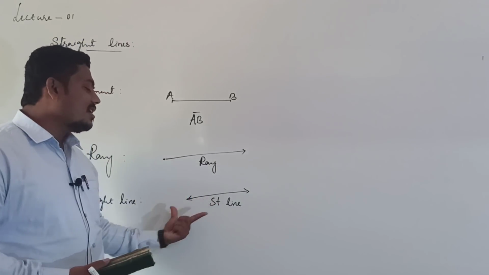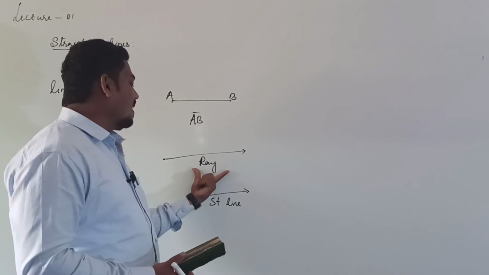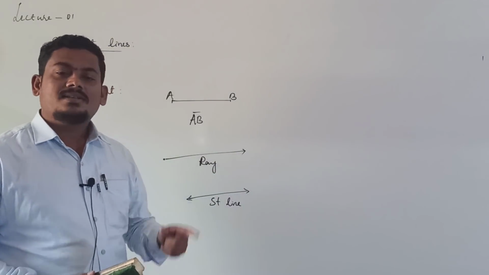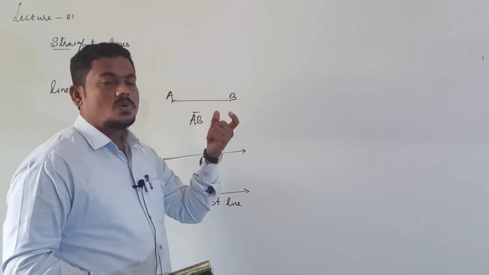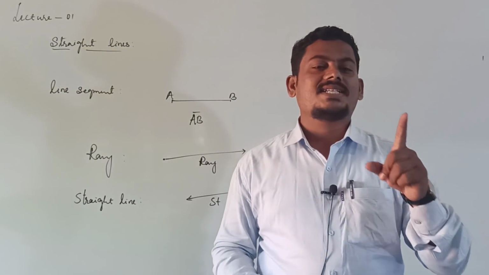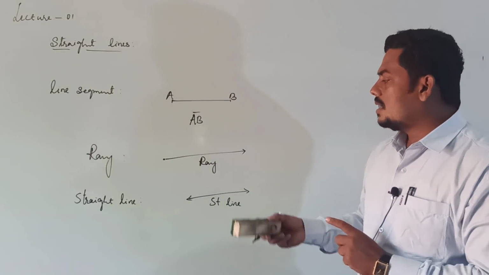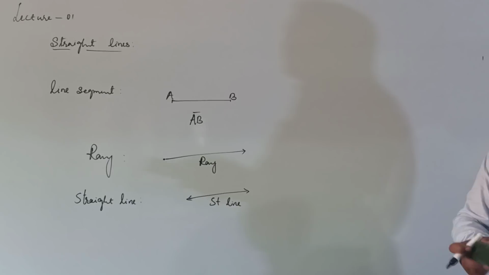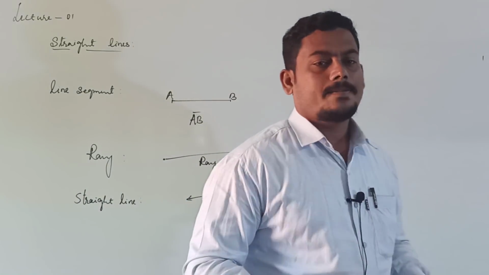Extension of line segment on both the sides in fixed direction is called a straight line. Extension of line segment in one direction is called ray. Let capital A and capital B are any two points in a plane, then shortest distance between A and B is called line segment AB. This is about line segment, ray and straight line. Now come to the chapter.